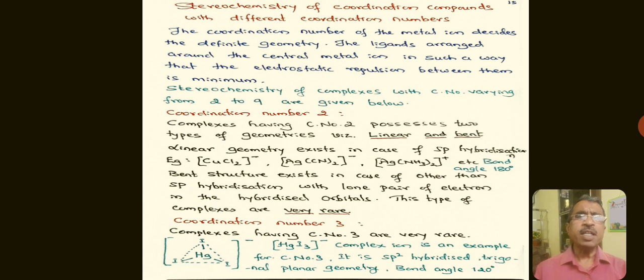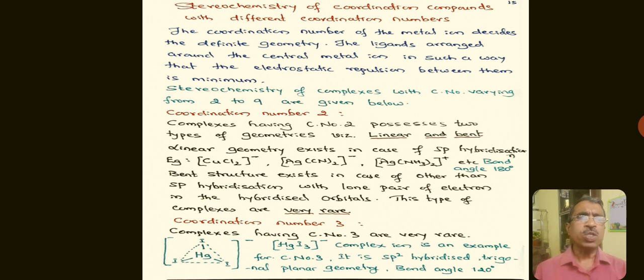Let us consider the complexes with coordination number 2. These complexes possess two types of geometries, linear and bent. Linear geometry exists in the case of complexes having sp hybridization.